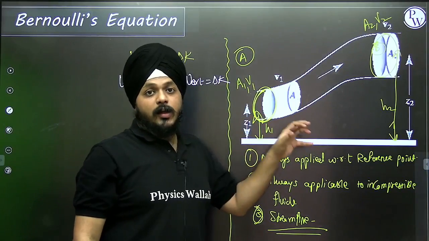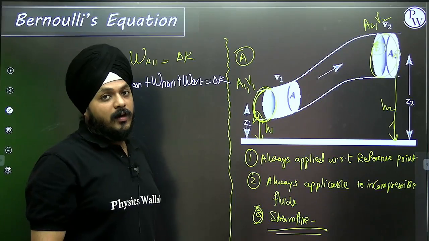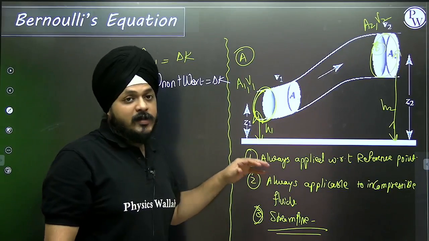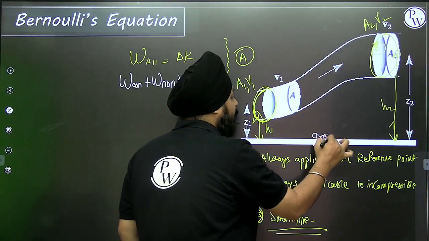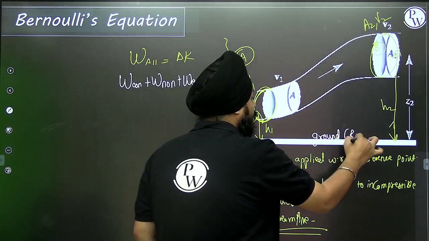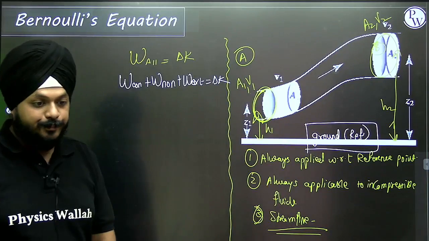We need a reference point, with respect to which we apply Bernoulli's equation. The ground will be our reference point.